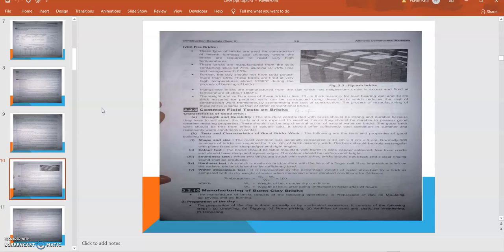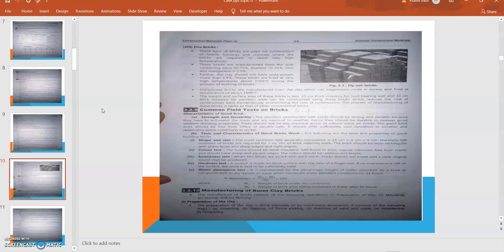Then fire bricks. These types of bricks are generally used for the construction of furnaces and chimneys, where the bricks are used to resist very high temperature. These bricks are manufactured from soil containing silica 50 to 70%, alumina 10 to 25%, and lime 2 to 2.5%. As the lime content decreases, the brick can better resist temperature as well as chemical attack. Further, the clay should not have soda potash of more than 1.5% because it is reactive.